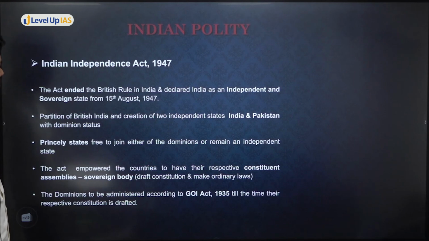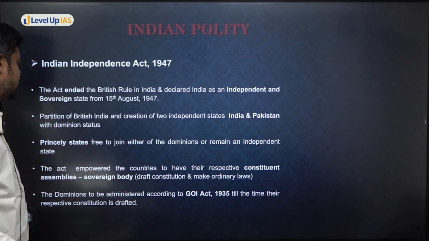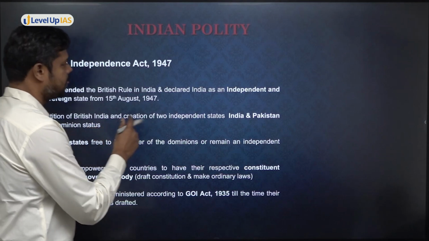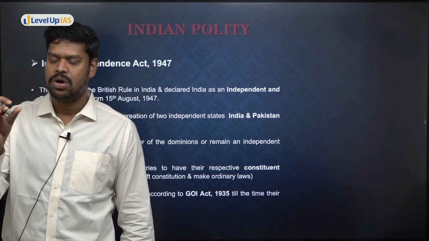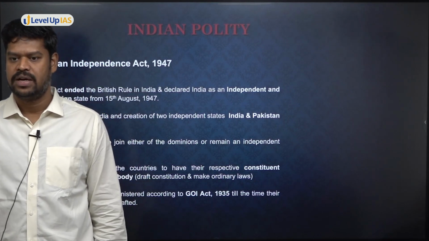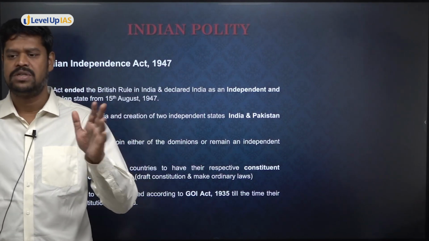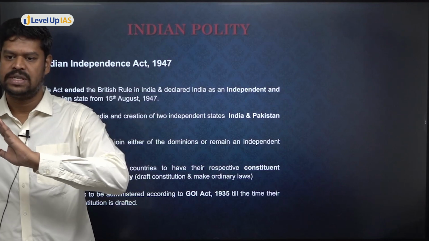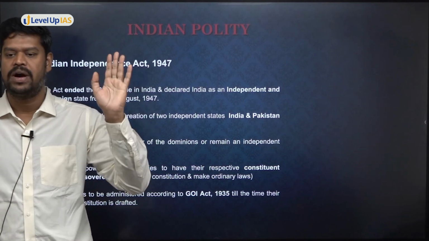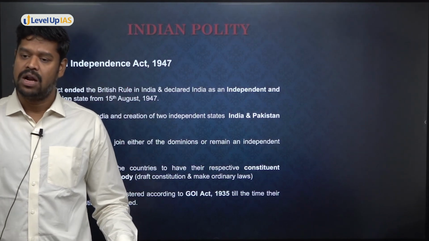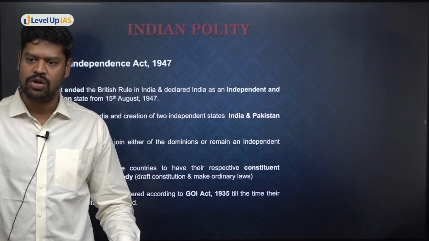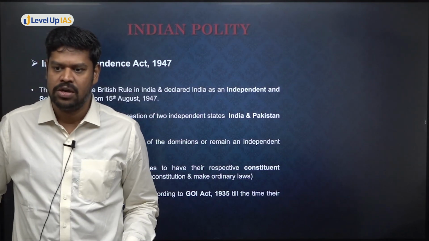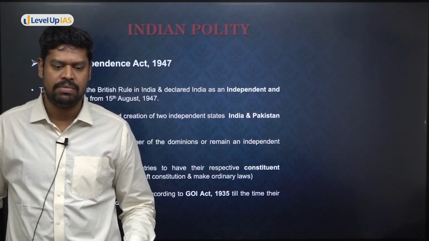The partition of British India, and then this Indian Independence Act 1947, as one of the important, major provisions of this particular act, it allowed multiple states. If India wanted to be a separate state, it could be a separate state. It allowed Pakistan to be a separate state. It allowed even the princely states to be separate states if they wanted, or either to join with India or Pakistan. So therefore, it allowed for creation of multiple states.